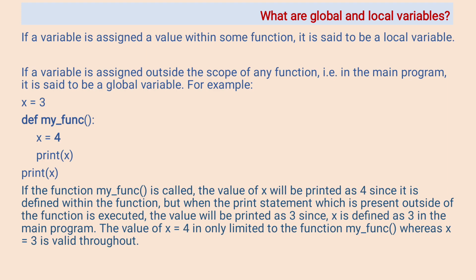If the function my underscore function round bracket is called, the value of x will be printed as 4 since it is defined within the function, but when the print statement which is present outside of the function is executed, x will be printed as 3. x is defined as 3 in the main program. The value of x equal to 4 is limited to the function my underscore function, whereas x equal to 3 is valid throughout.